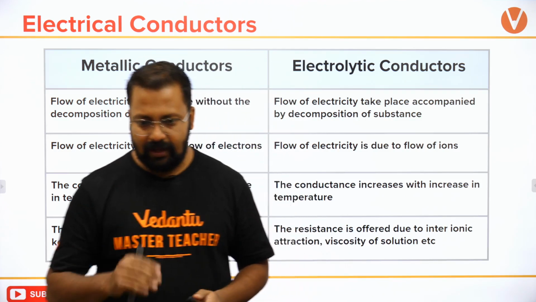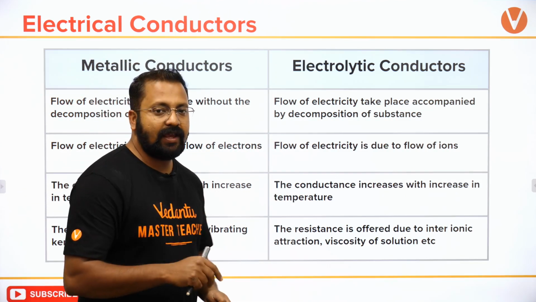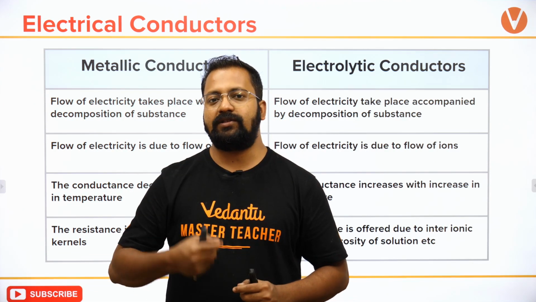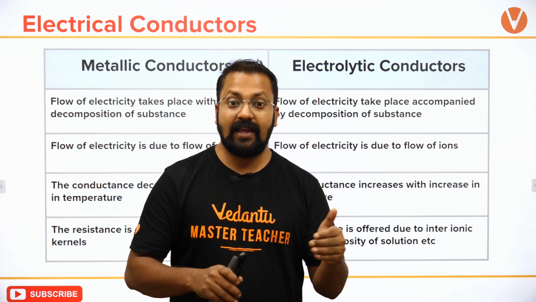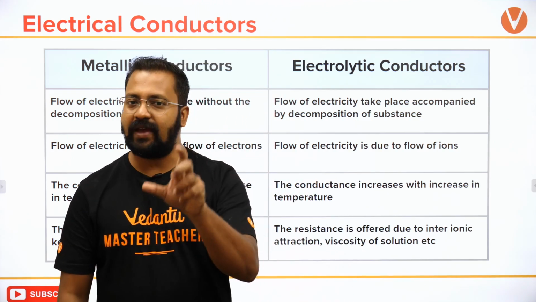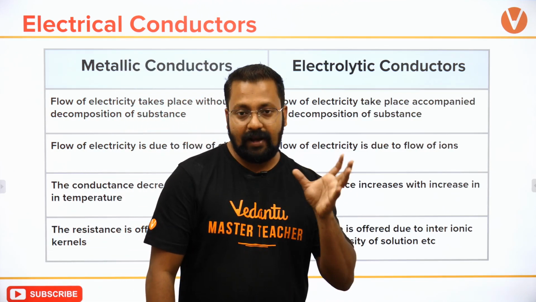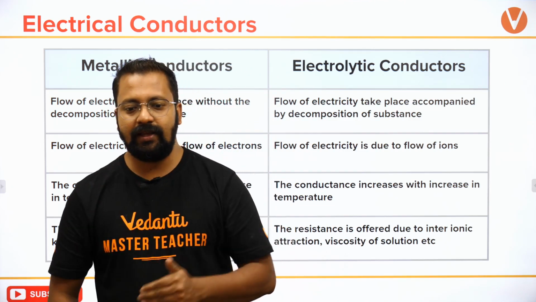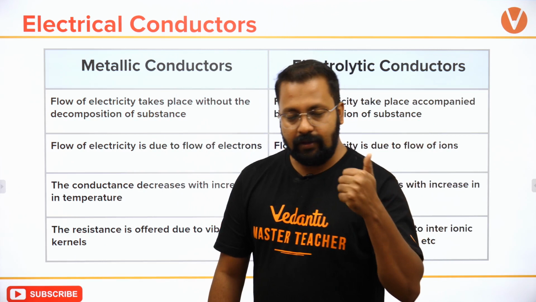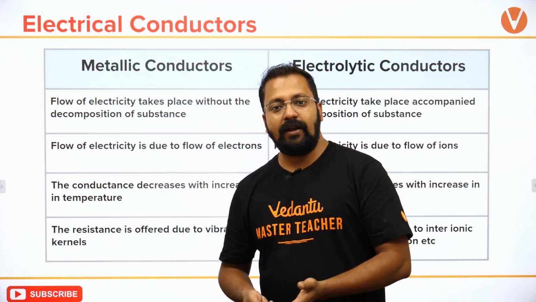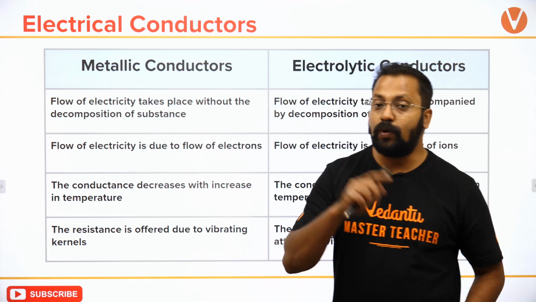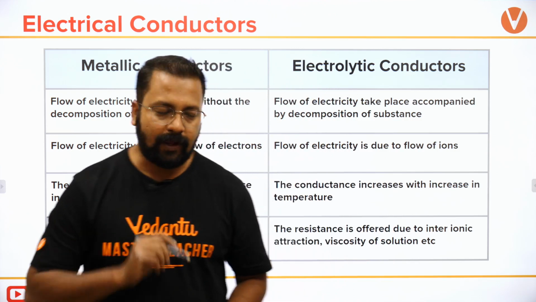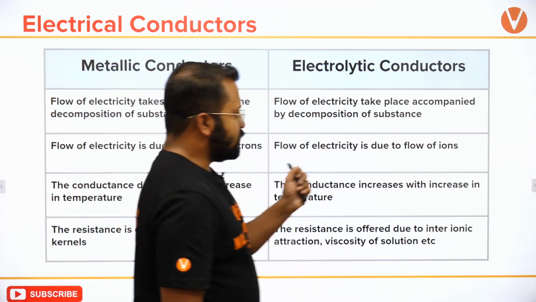Okay, dissociated completely. If I have taken acetic acid, तो acetic acid कम dissociate करता है, but you can increase the dissociation of acetic acid. Let's say I take an aqueous solution of acetic acid and I take water mixed with alcohol. दोनों की अगर हम conductivity measure करते हैं, then the electrical current will travel faster through a solution of acetic acid in water. Vinegar के solution में ज़्यादा fast travel करेगा. Okay. Flow of electricity is due to flow of ions.